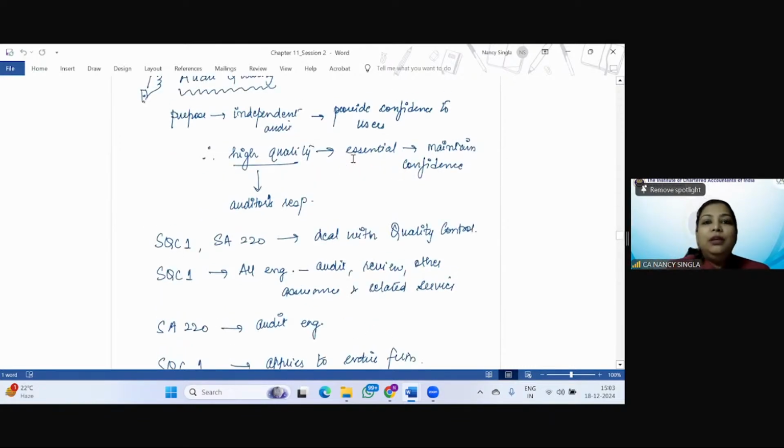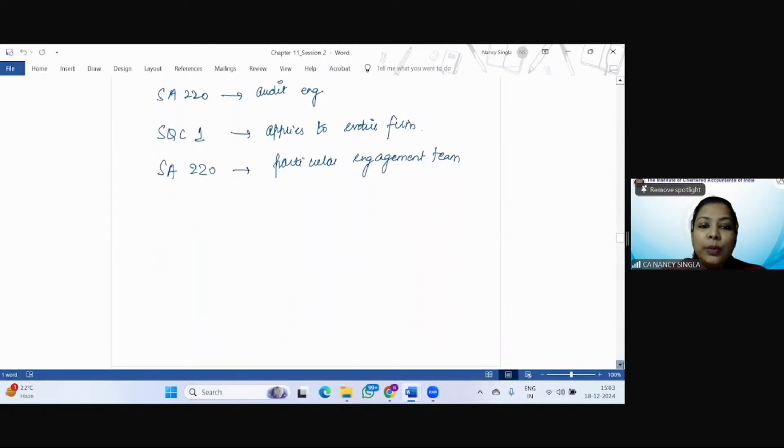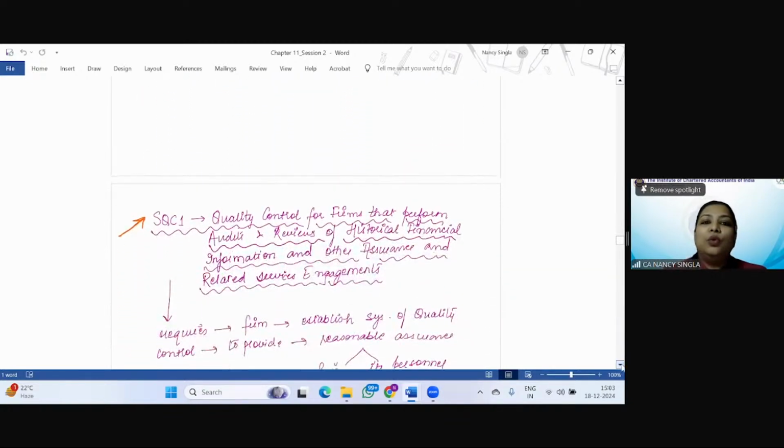So we will be discussing SA 220 and Standard on Quality Control 1, right? Students, if you remember, in the last session I discussed with you the name of this standard: Quality control for firms that perform audit and review of historical financial information and other assurance and related services engagement.